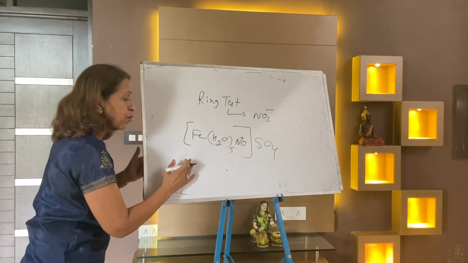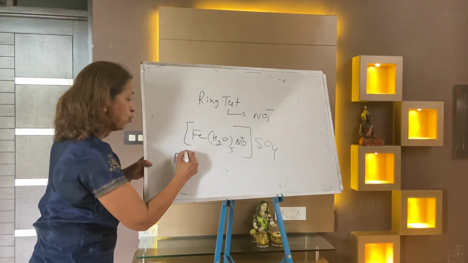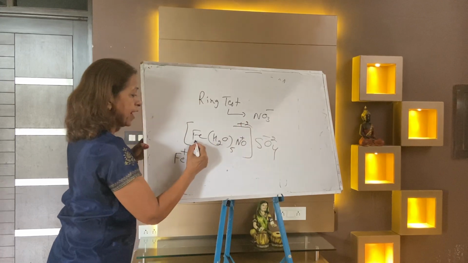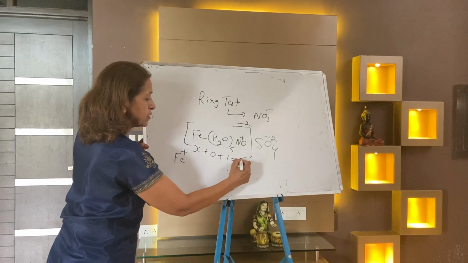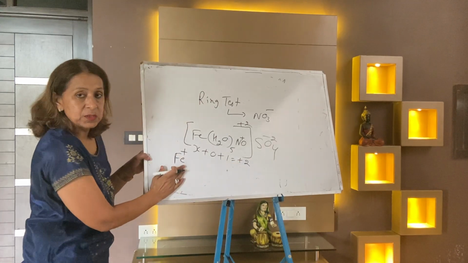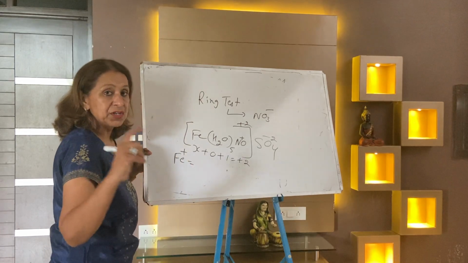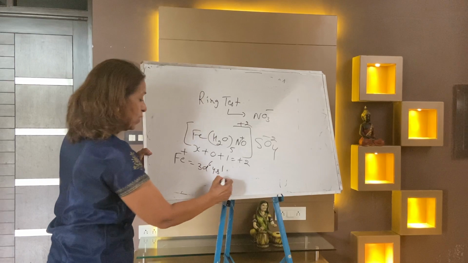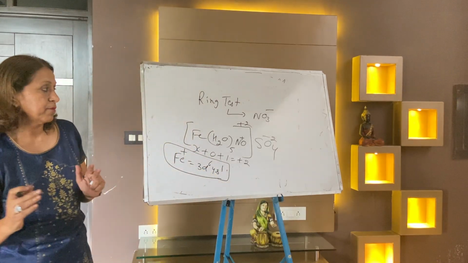When you calculate the oxidation number of iron, it comes to +1, because sulfate is −2, so the complex is +2. Iron is x, water is 0, NO+ is +1: x plus 0 plus 1 equals +2, so x is +1. Iron 2+ is 3d6, but now it becomes 3d6 4s1.